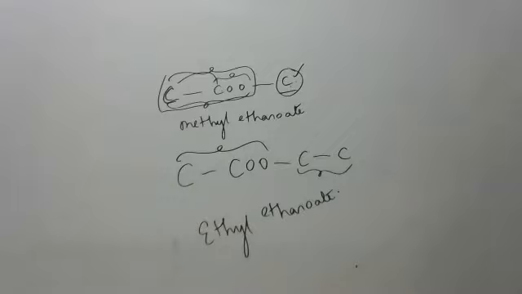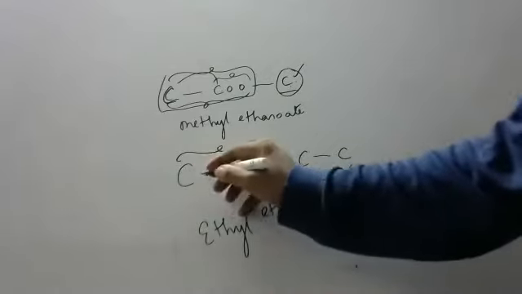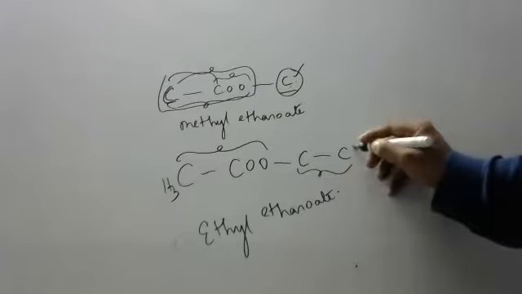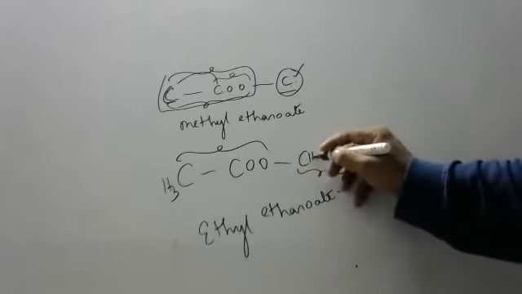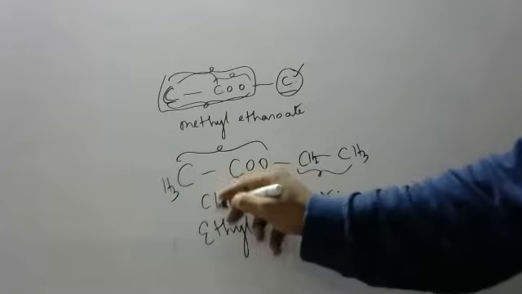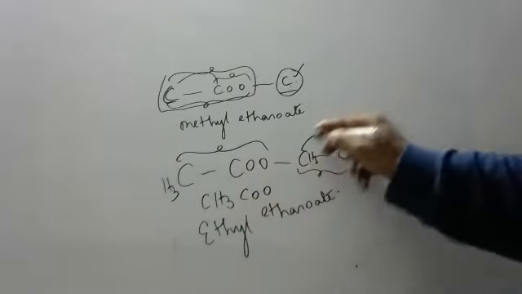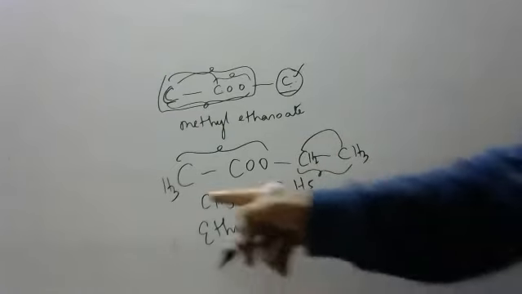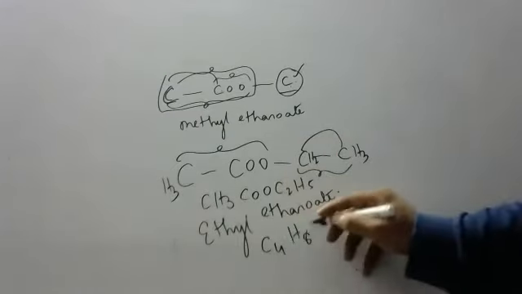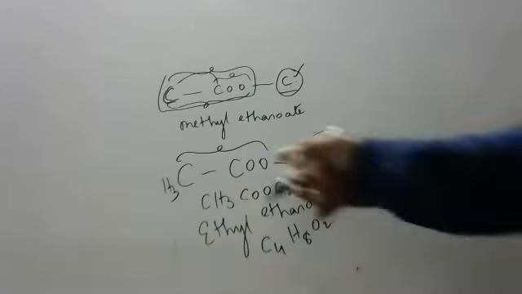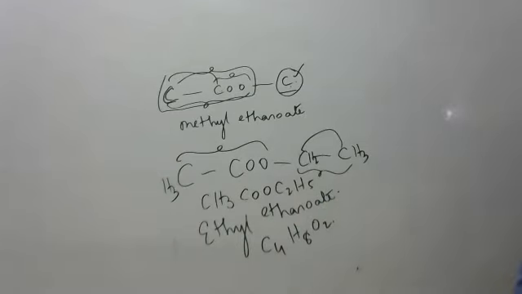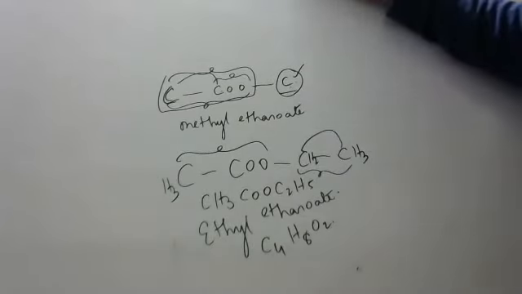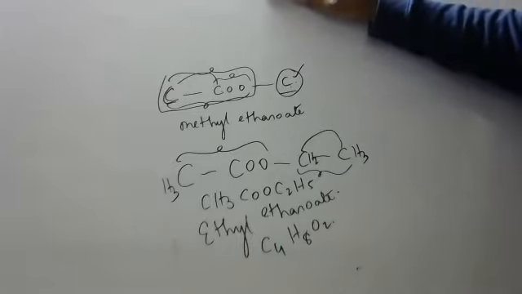Sir, please show the formula once. I will show. One bond over, three more. One bond over, three more. Two bonds over, two more. So what could be the formula? CH3, CO, C2H5. Empirical formula C4H8. This is ethyl ethanoate. This one we will discuss, children, in chemistry. No, sir, we are really not understanding, a lot of confusion is there. Yeah, I know, children, you will get confusion. I'm not starting, I'm explaining. Later you see the video, children.